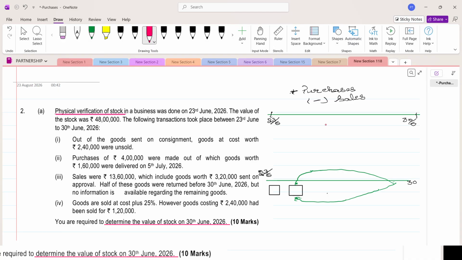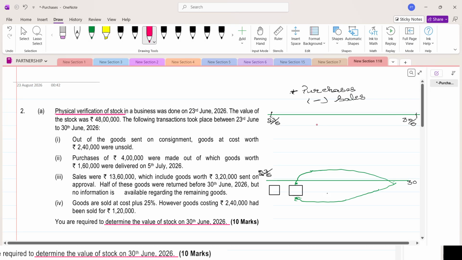Physical verification of stock in your business was done on 23rd June 2026. They have given the value of the stock, and some transactions took place between 23rd and 30th June 26. I have shown it in the timeline. So the timeline shows that they have taken the valuation of goods.